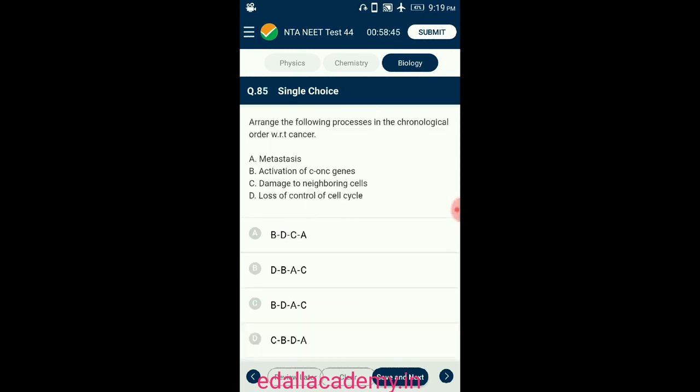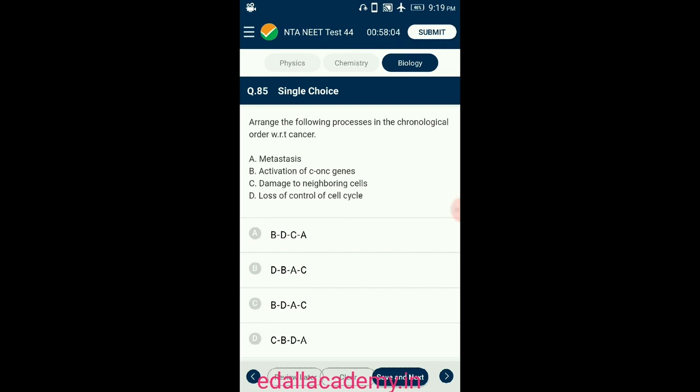Question number 85. Arrange the following processes in chronological order, about cancer. Several genes called cellular oncogenes, generally called c-onc or proto-oncogenes, have been identified in normal cells which, when activated under certain conditions, could lead to the oncogenic transformation of the cells by reducing the dependence of the cells on growth factors, and thus undergo uncontrolled cell division.